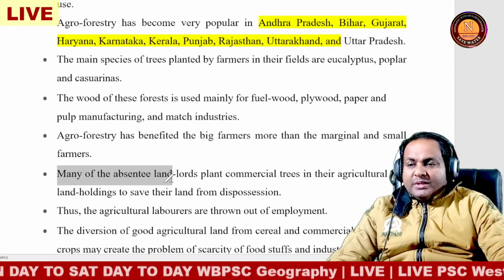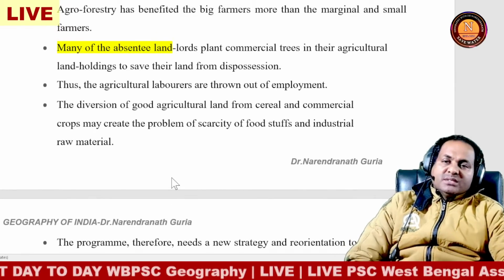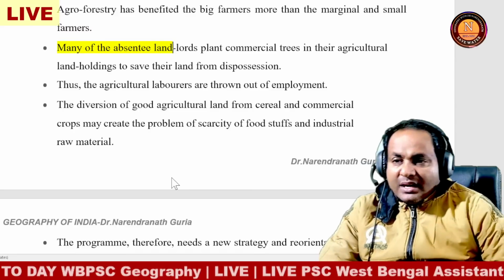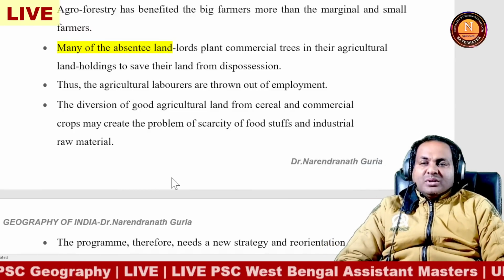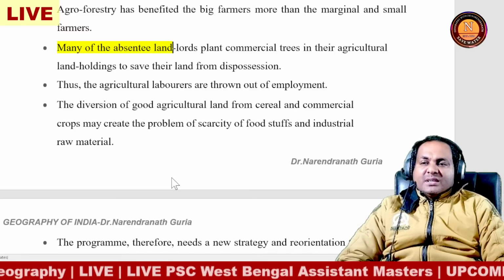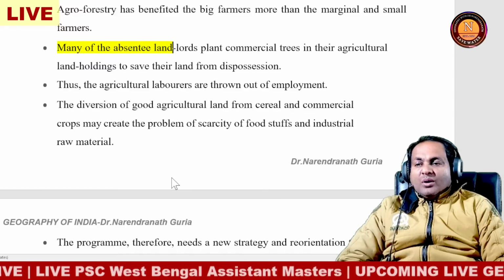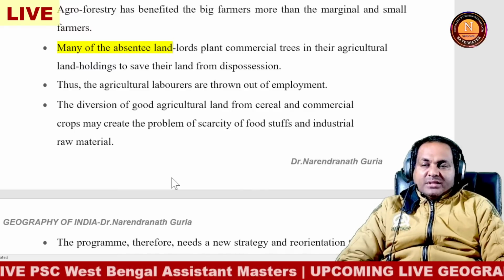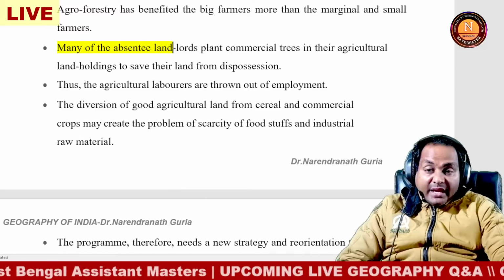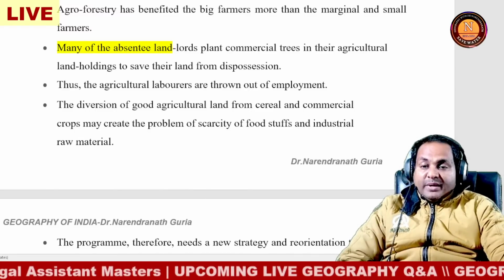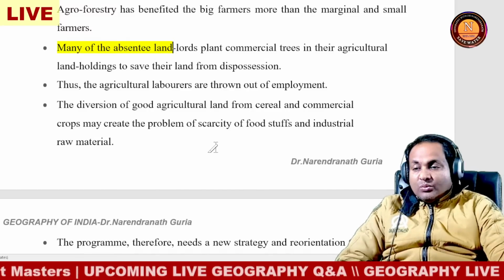Many absentee landlords plant commercial trees, and the agricultural laborers don't save their land from diversion. Thus, agricultural laborers are thrown out of employment, and the diversion of good agricultural land from food crops to commercial crops may create scarcity of foodstuffs and industrial raw materials. So it is very important for the whole geographer also, the diversion of good agricultural land.